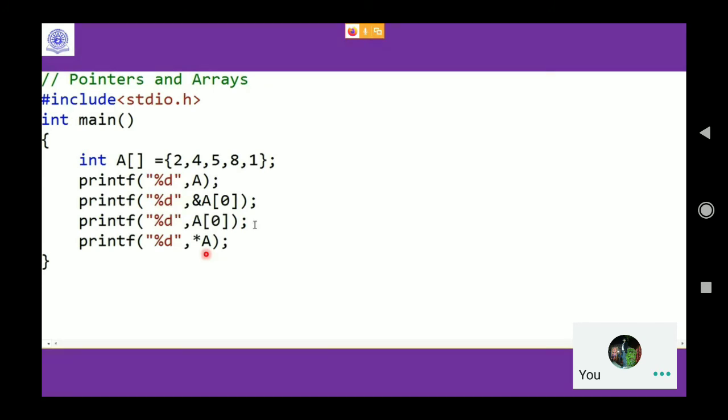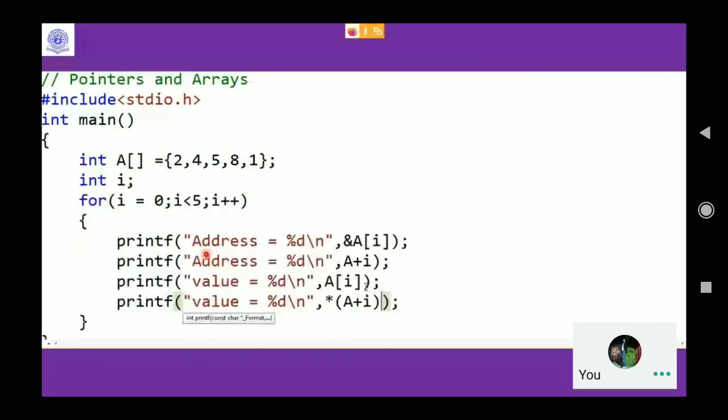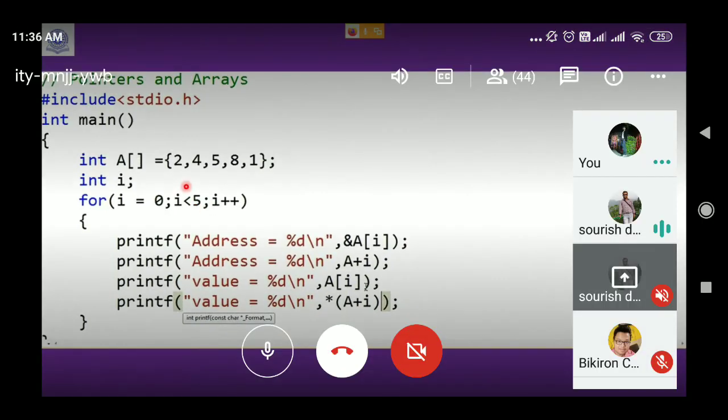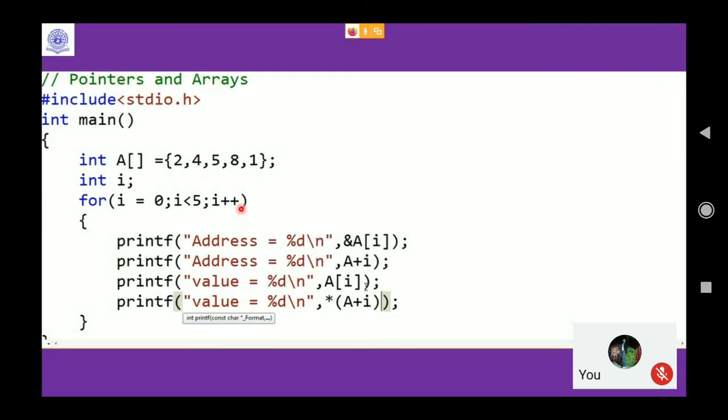Now this is one way of doing this. There is one more way. You can use a for loop. What you can do is, I'm starting I with 0 and I will go up to 4. Less than 5 means 4. That means 0 to 4, I have 5 elements, and I plus plus.